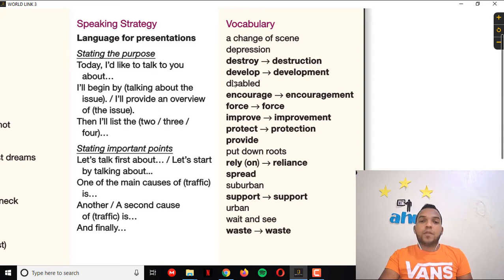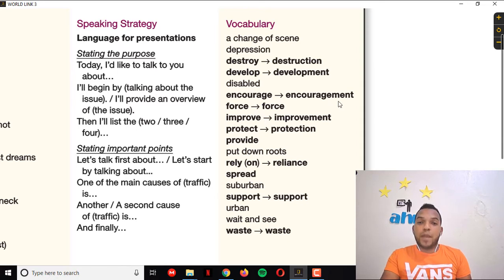Develop, development. Develop is the verb, something we have been doing: developing your listening skills, developing your speaking skills. The development is what your English development is. You could say, I have developed in all of the stages, in speaking, in my listening, and everything. So this is the noun. The other one is disable. Disable is when we say not able to. When you are not able to do something, you are disabled. We used to call that too.